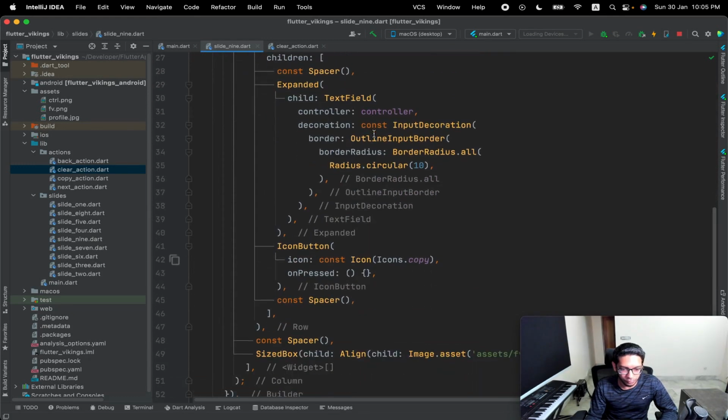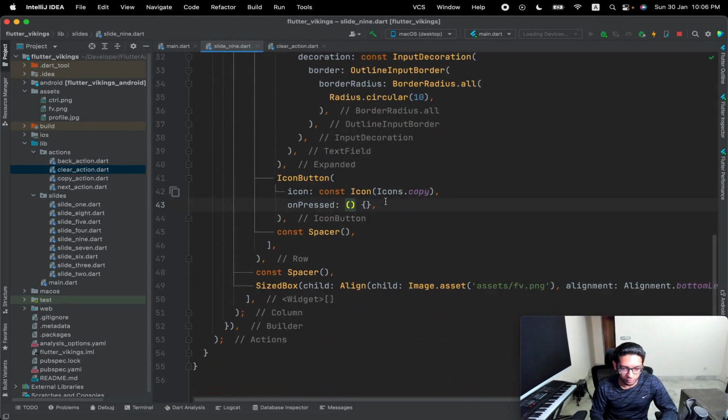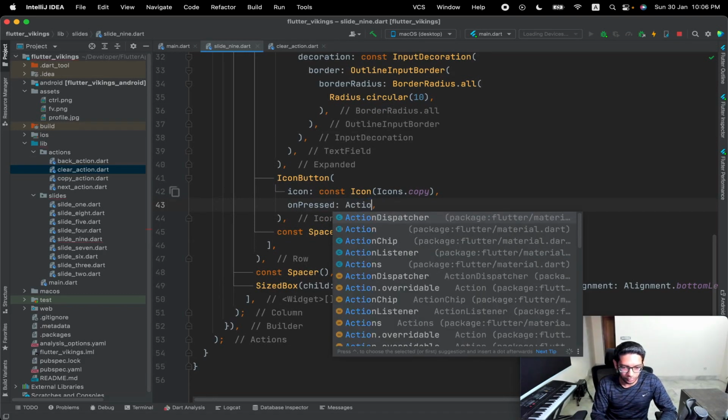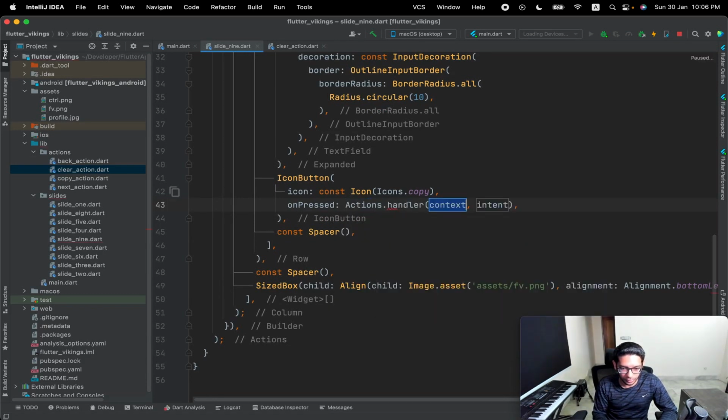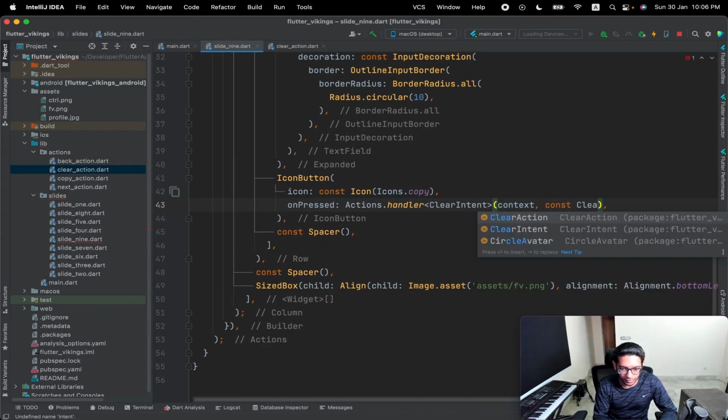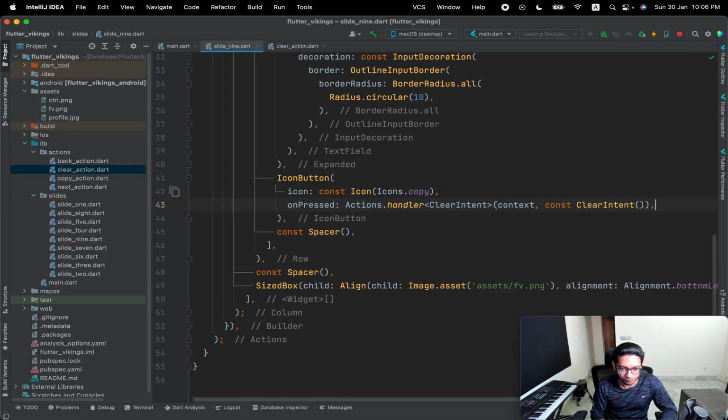So what we are going to do is call Actions.handler, context. It will take a type of our intent, clear intent, and it will take our intent as a parameter. Simple. So what we are doing here is calling Actions, which is not something we created. It's from the Flutter widgets, it's inside the Flutter library.